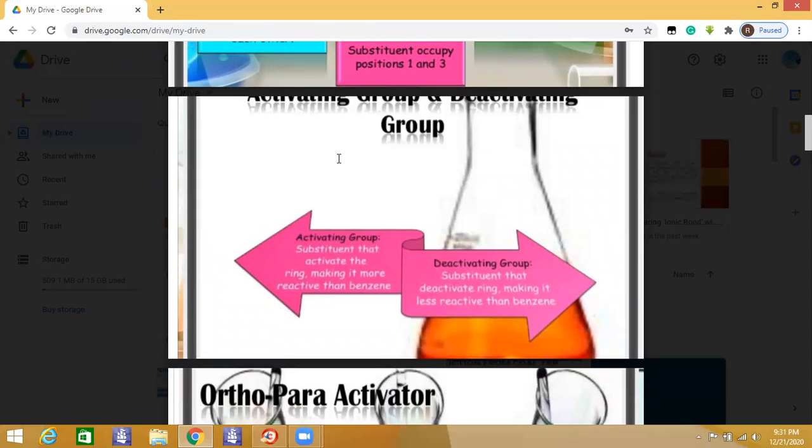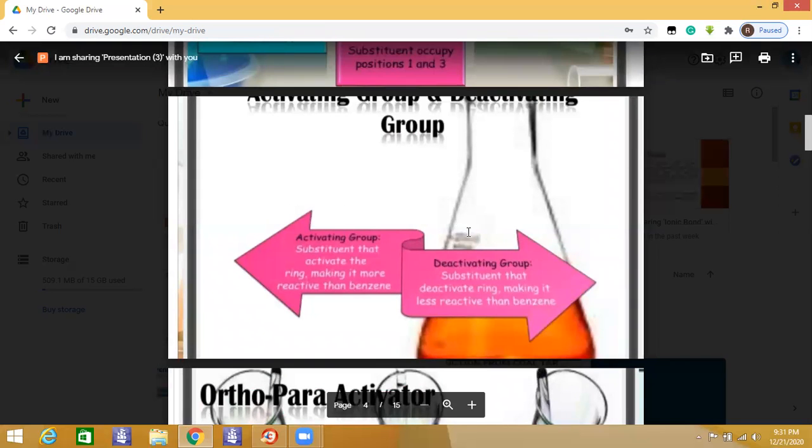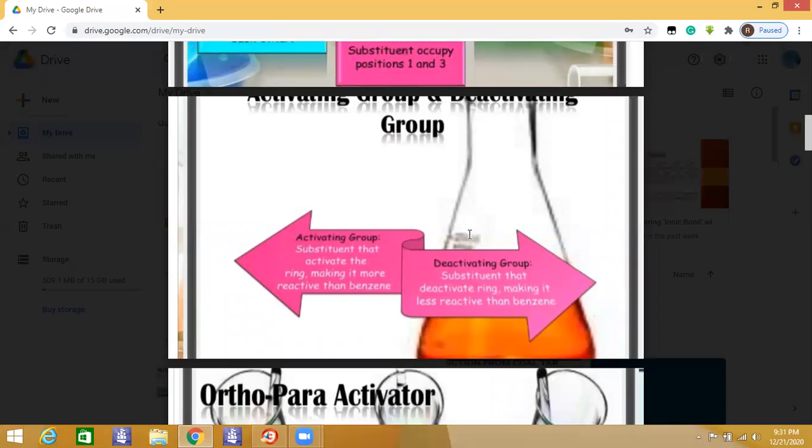Activating groups are electron donating groups, which activate the ring by donating their pair of electrons towards the ring. Deactivating groups take away the pair of electrons because of electronegativity, making the benzene ring less reactive than benzene.